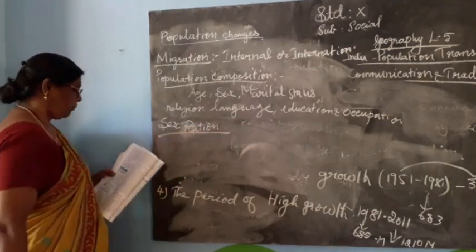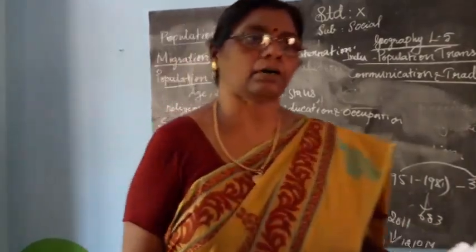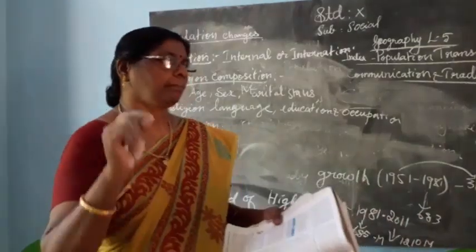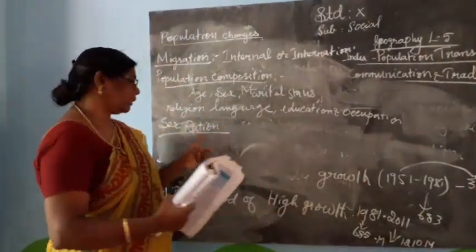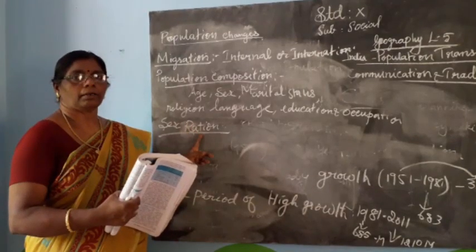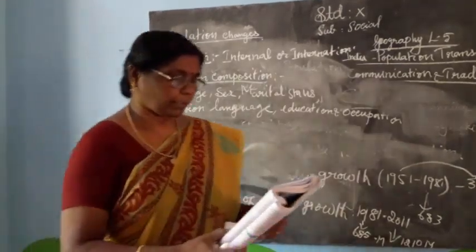Sex ratio is the number of females per 1000 male population. That is called sex ratio. Listen once again: sex ratio means the number of females per 1000 males in the population.